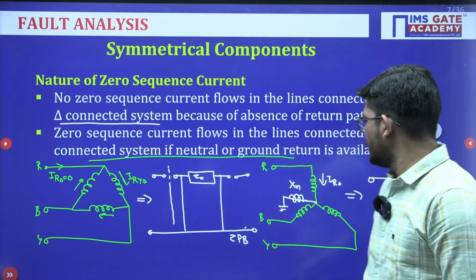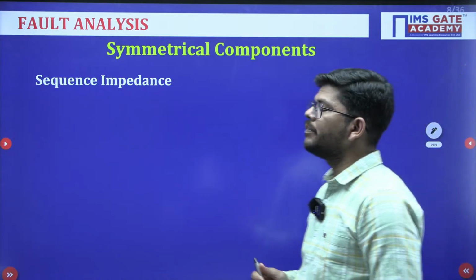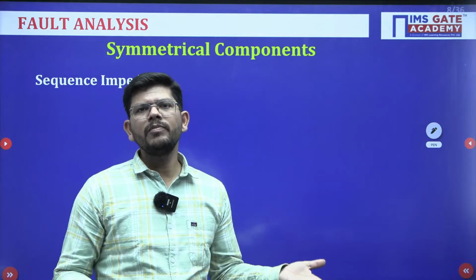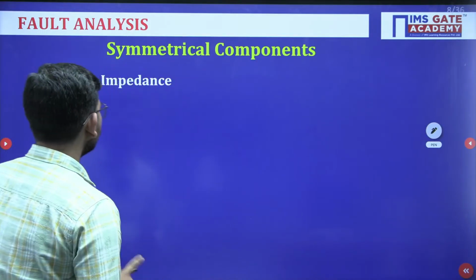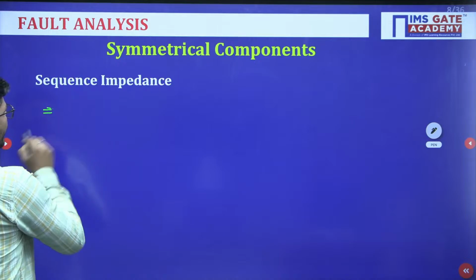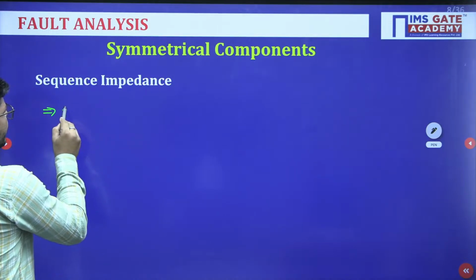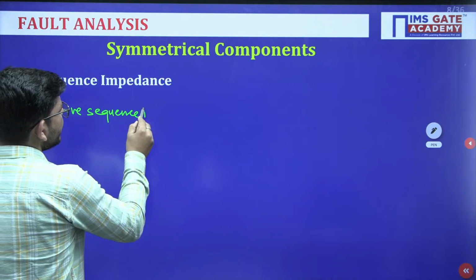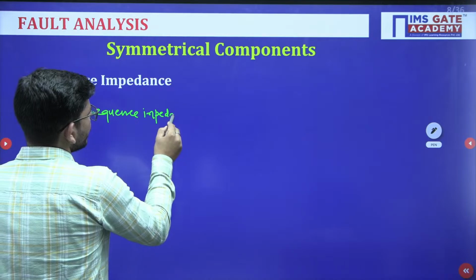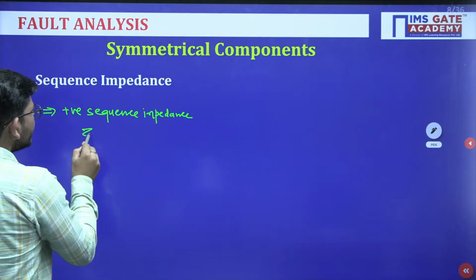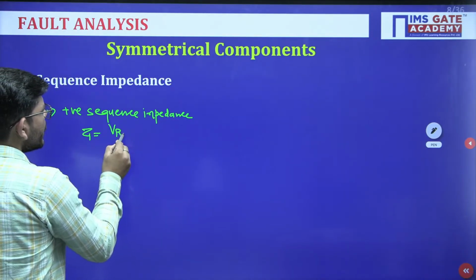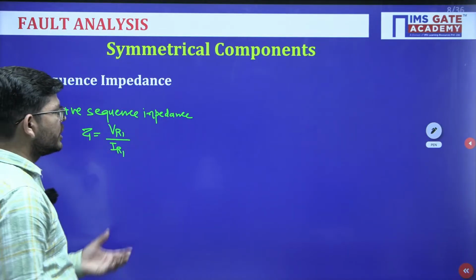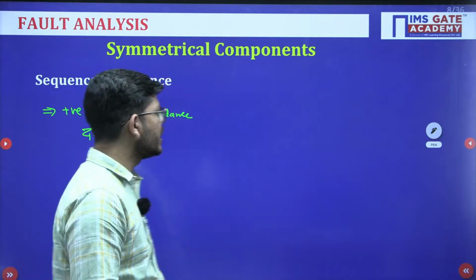Now sequence impedances. So we have sequence voltages, sequence currents, so obviously we will be having sequence impedance as well. We have the positive sequence impedance, denoted by Z1, and this will be equal to the ratio of positive sequence voltage to the positive sequence current.